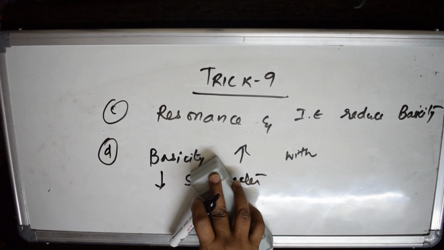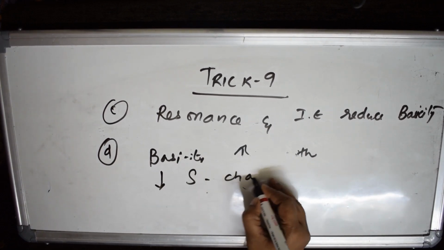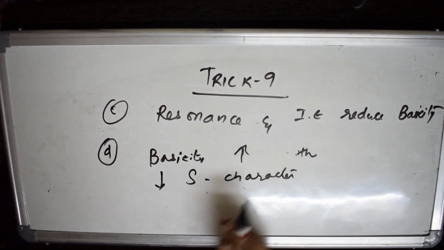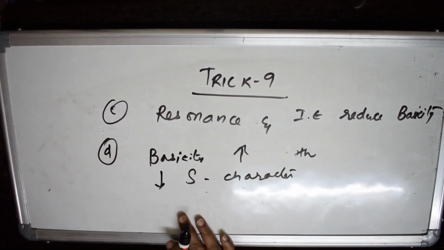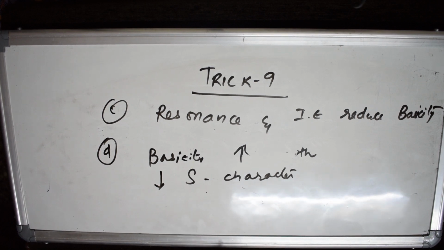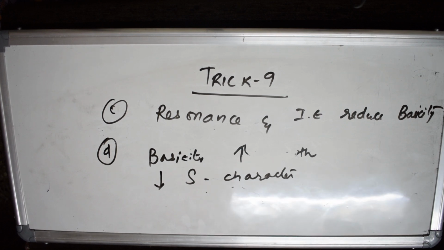If the s character decreases, that means in which one? It is nothing but sp3. So basicity increases with decrease in s character. Now, in sp3 25% is s character, in sp2 it is 33%, in sp it is 50%. So if the s character is less, basicity will be more in that.